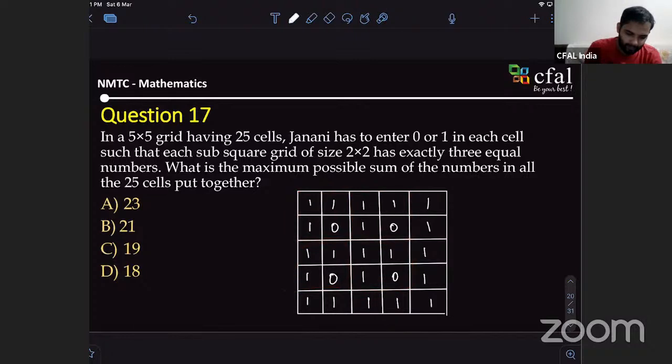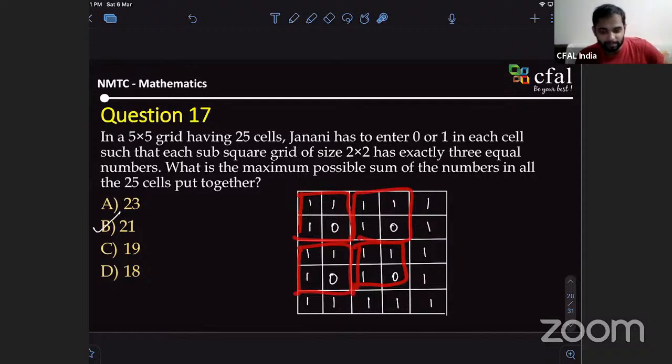Why did I show you 4 independent sub-square grids? Because there are at least 4 zeros; there might be more. In our figure, there should be at least 4 zeros.